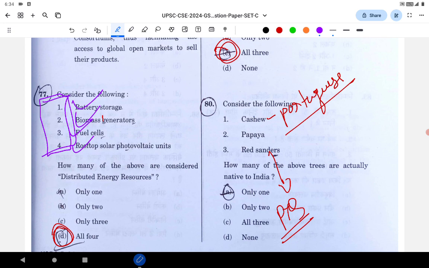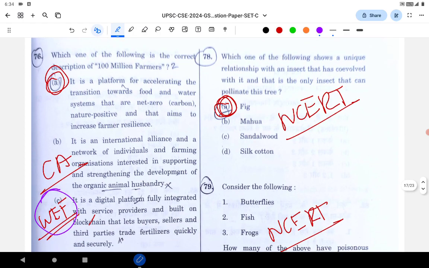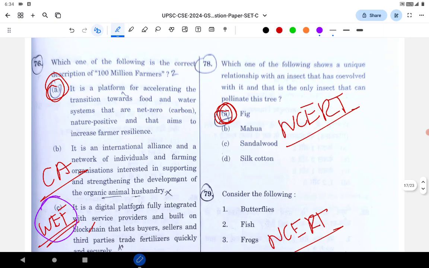Again, there is no reason that any particular option can be wrong. So you can mark it, but these are not part of PYQs. Next, there are 2 very important questions. Which one of the following shows a unique relationship with an insect that is covered with it, and that is the only insect that can pollinate this tree?